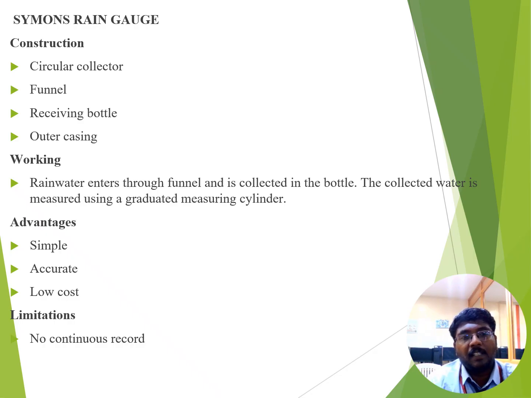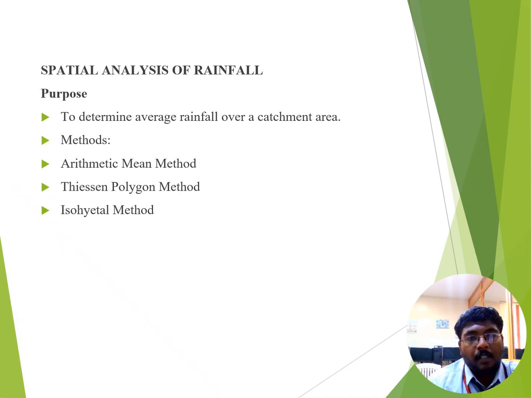The main advantages of this rain gauge are that it is simple in design, the most accurate value can be calculated, and it is low cost. One of the limitations of this rain gauge is that there is no continuous record of rainfall.